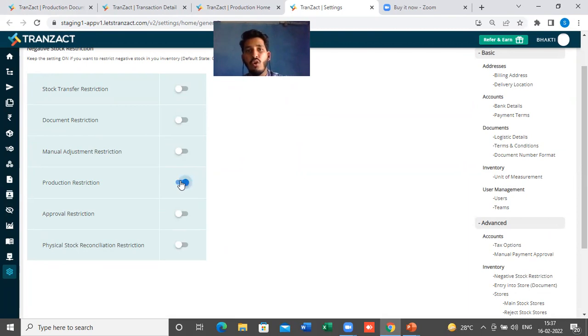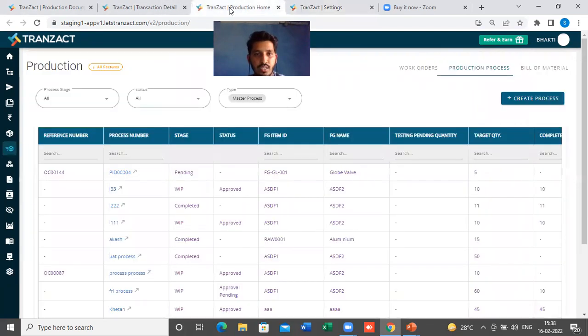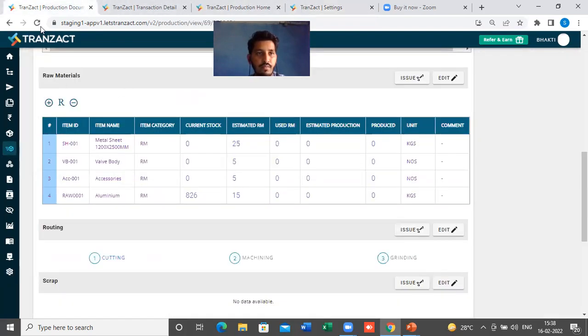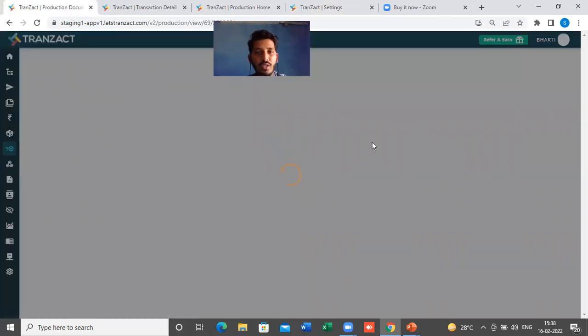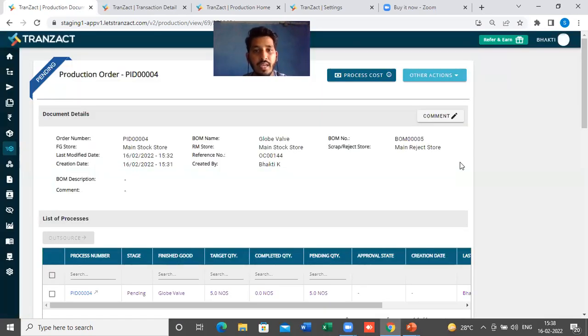That means if the stock is going negative with my production actions, the system will not allow me to save it, to send the requisition. But if I disable it and go to my production document here, I will just refresh it once, and now if I go and issue the raw material, this again helps you in managing the inventory.